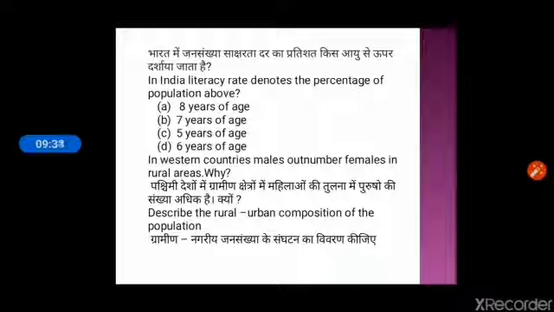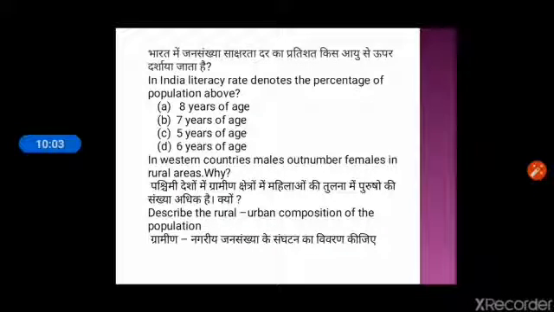Now some questions. First question is, in India, literacy rate denotes the percentage of population above. Answer is 7 years of age. Question number 2. In Western countries, male outnumber female in rural area. Why? The answer is, in Western countries, males outnumber females in rural area because